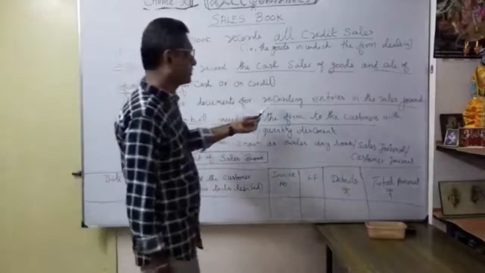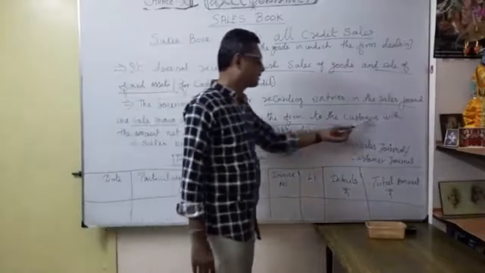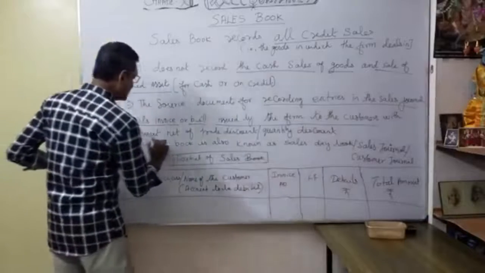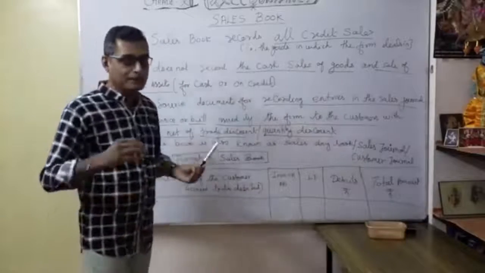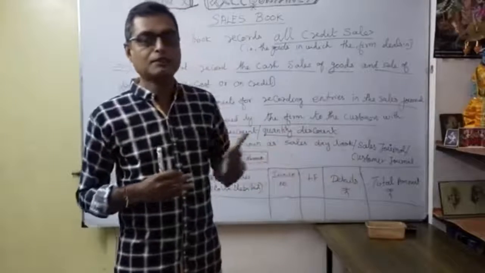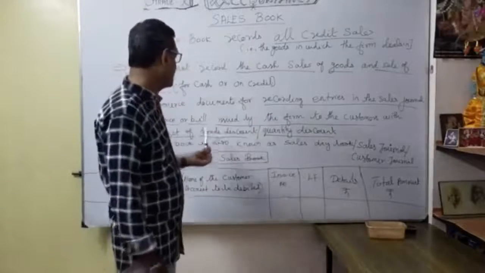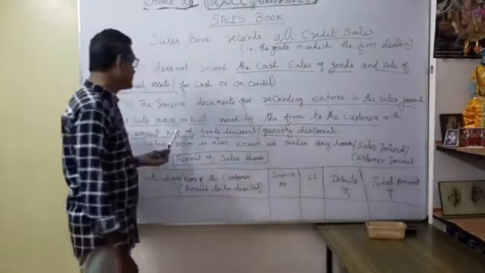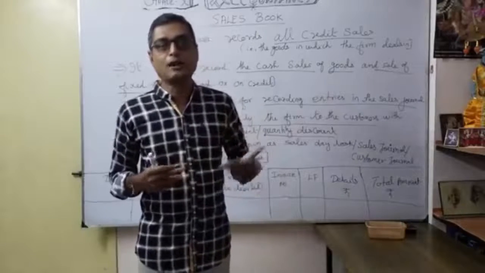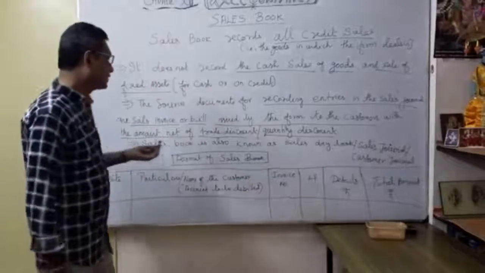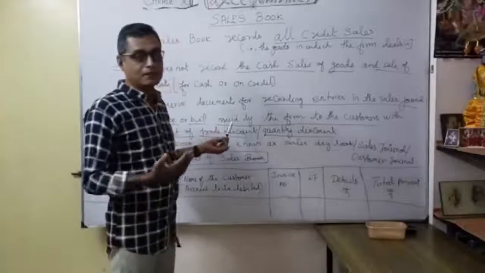So the source documents for recording entries in the sales journal are the sales invoice or bill issued by the firm to the customer, with the amount net of trade discount or cash discount. We already discussed the meaning of trade discount: for any bulk sale, the customer will enjoy the discount. Similarly in the purchase book, we did it for any bulk purchases. So whatever the total sales, we deduct any discount, and only the balance amount we record. You already know the meaning of discount, and similarly the counter discount. Here, for bulk sales the customer will enjoy the discount.